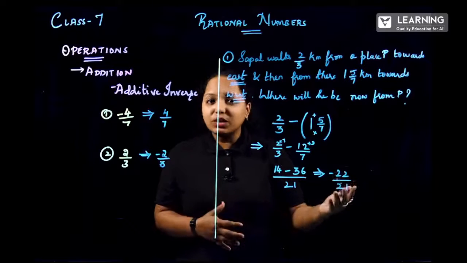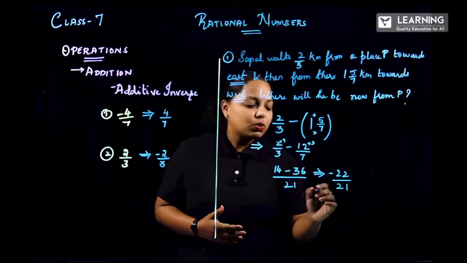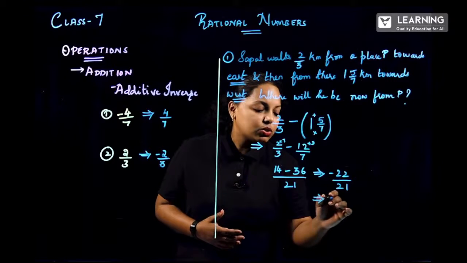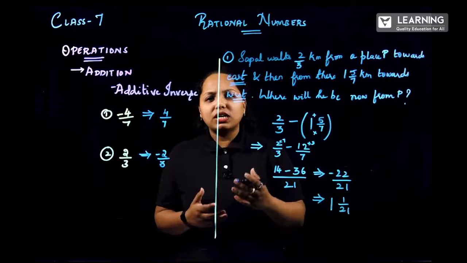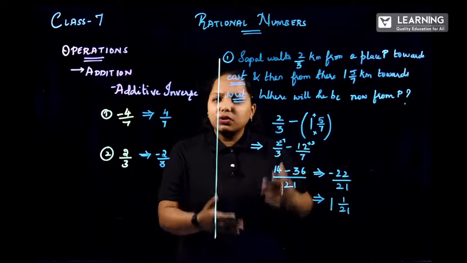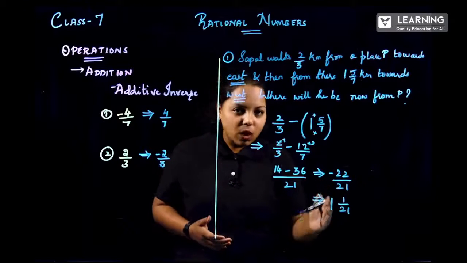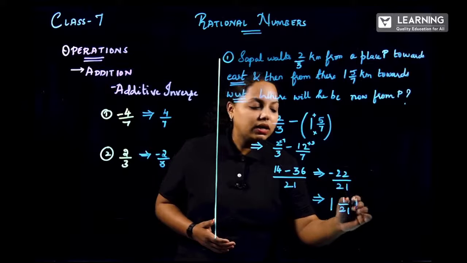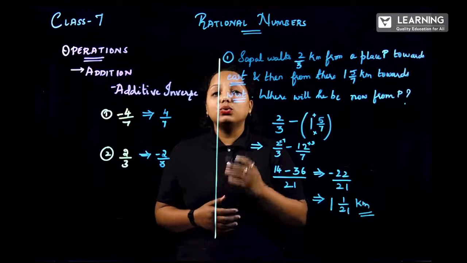Now you can leave it over here itself, but let us try converting this to mixed fraction. So what exactly is the mixed fraction? So it is 22 by 21. So we know this one, normal division, 21 ones are 21. The remainder is 1. We'll be writing in the clockwise direction. So it is 1 and 1 by 21 kilometer. Make sure you end up with the units over there.